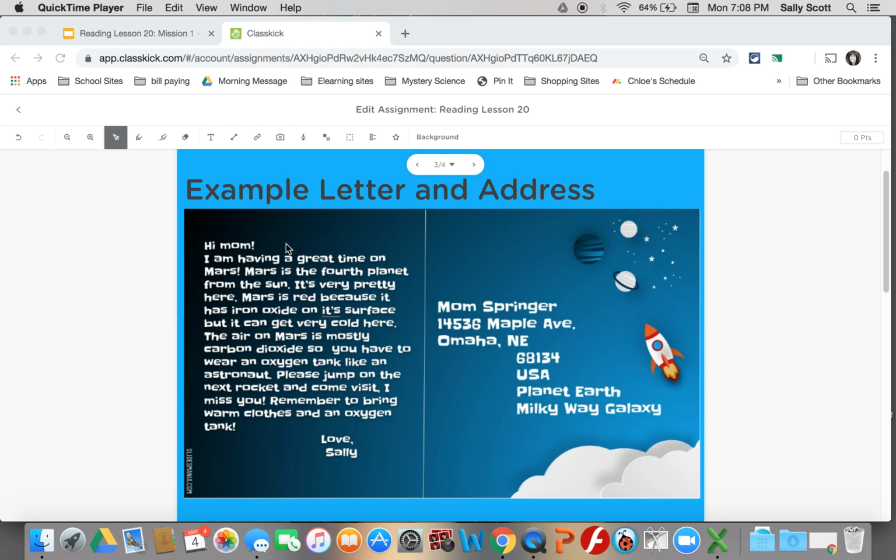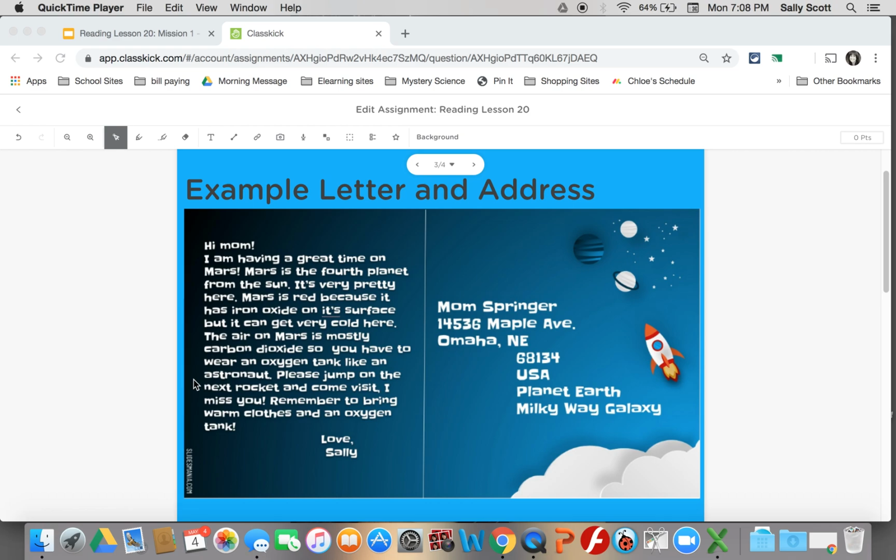I wrote mine to my mom. I said, "Hi, Mom. I'm having a great time on Mars. Mars is the fourth planet from the Sun. It's very pretty here. Mars is red because it has iron oxide on its surface, but it can get very cold here. The air on Mars is mostly carbon dioxide, so you have to wear an oxygen tank like an astronaut. Please jump on the next rocket and come visit. I miss you. Remember to bring warm clothes and an oxygen tank. Love, Sally."